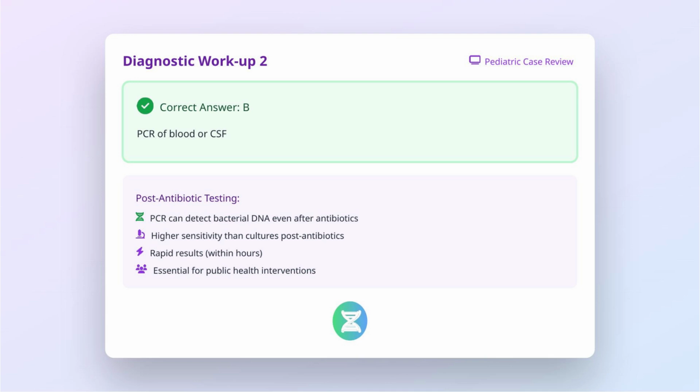PCR detects bacterial DNA rather than viable organisms, so it remains sensitive even after antibiotics have been given. This molecular method offers higher sensitivity than cultures in patients who have received prior antimicrobial therapy. Additionally, PCR provides rapid results, often within hours, compared to the days required for culture. This can be critical for confirming the diagnosis, guiding ongoing management, and initiating public health measures.